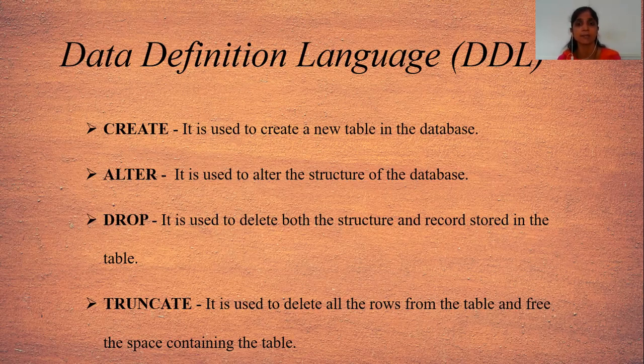Suppose there is a student table and there are only 3 fields, roll number, name, and class, and I want to add another column which contains the gender. Then that gender column is added by using the alter command. That's why we don't need to use the create command again.